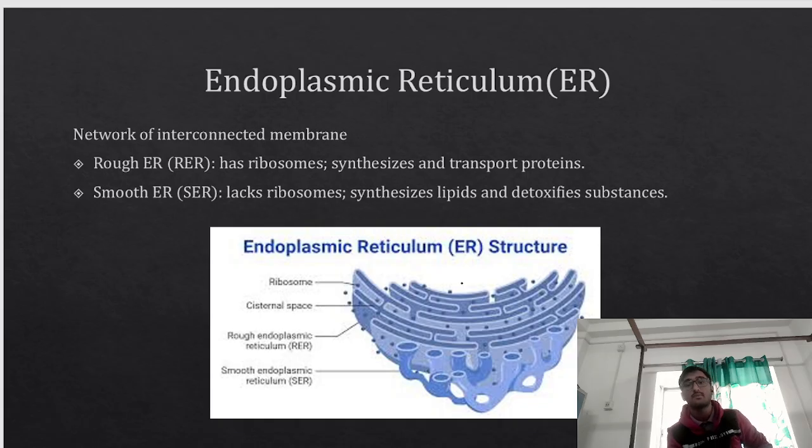So what is the purpose of the rough endoplasmic reticulum? They synthesize and transport protein. Smooth endoplasmic reticulum lacks the ribosome. No ribosomes are present. They synthesize lipids and detoxify substances, right?